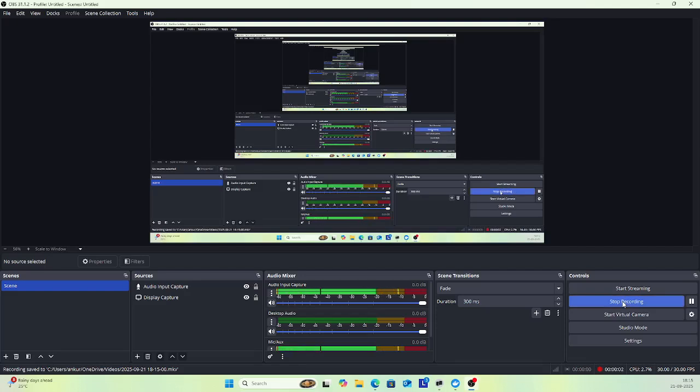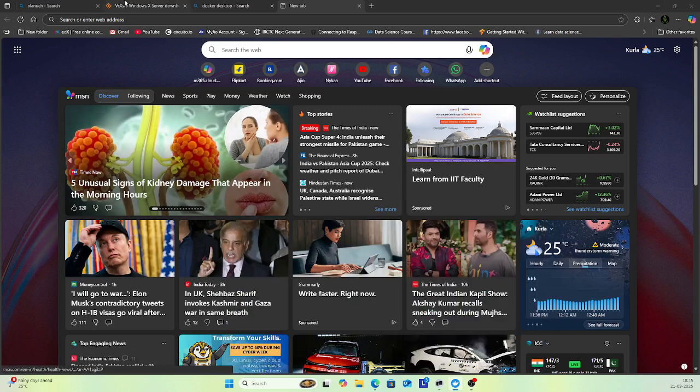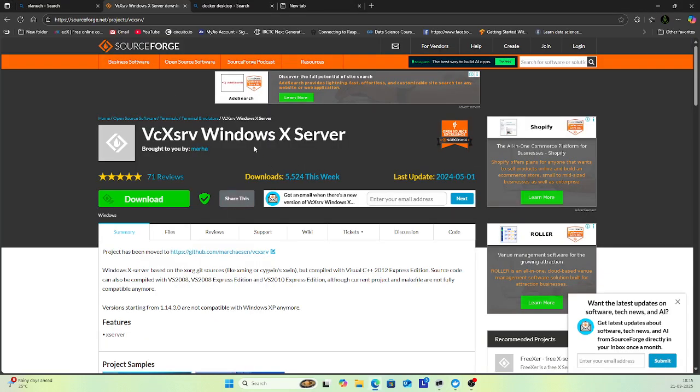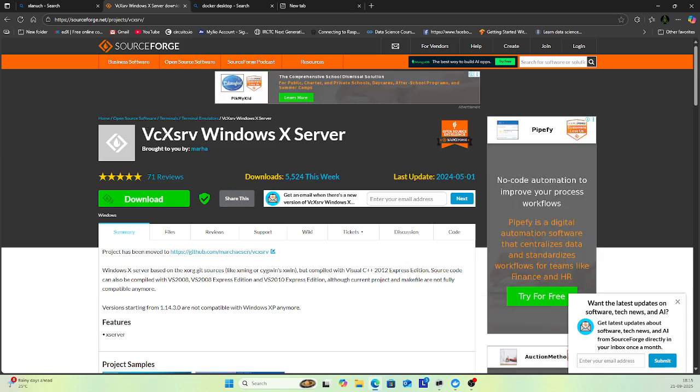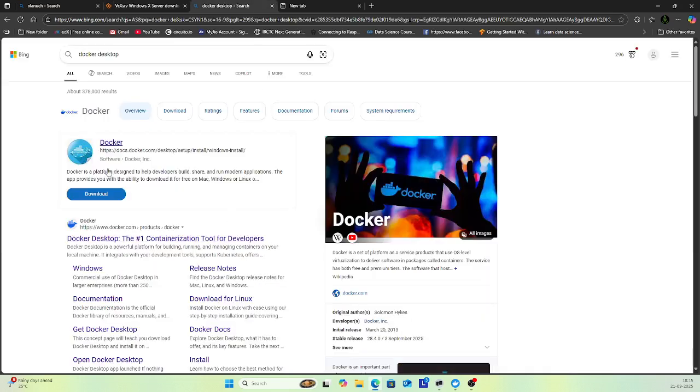Hello everyone, this is the tutorial for installation of software for pillar of IC design. For that we need three things in your computer. First you have to install the VcXsrv Windows X server. You have to install that first, and after that you have to install Docker Desktop.